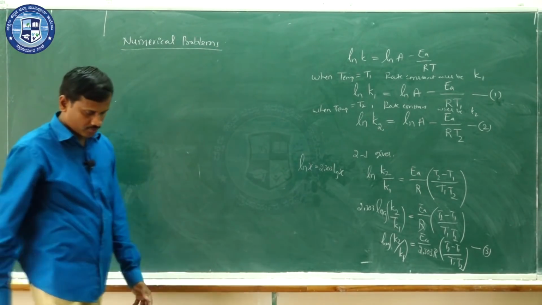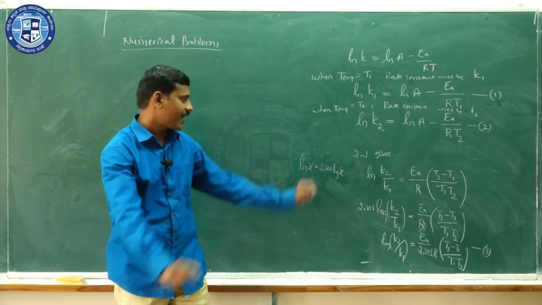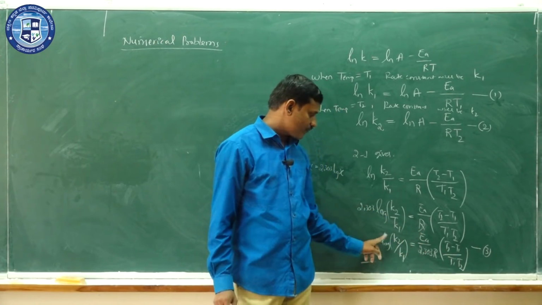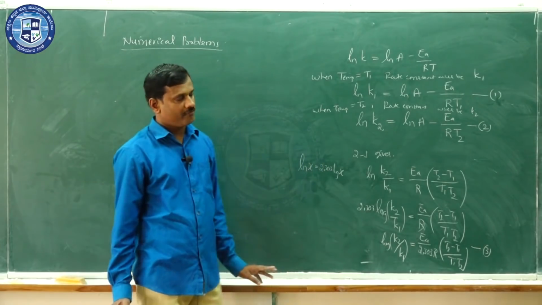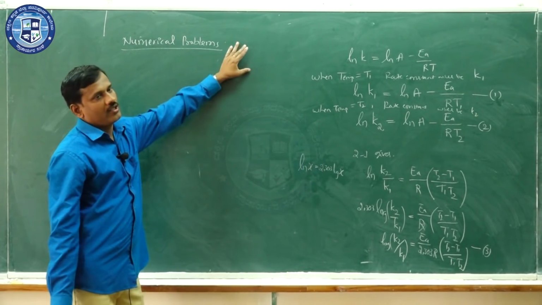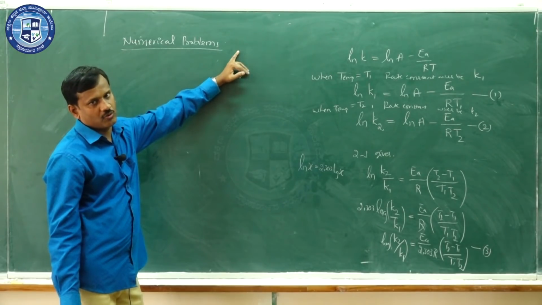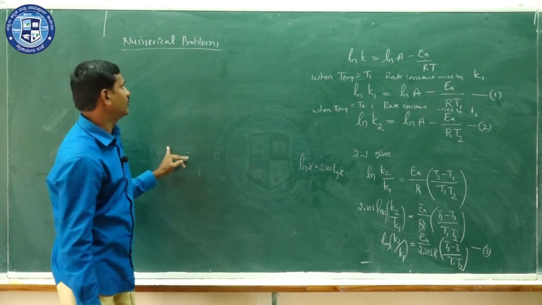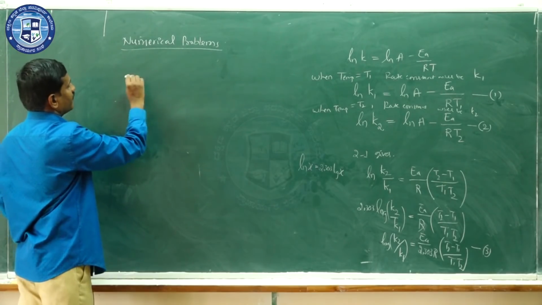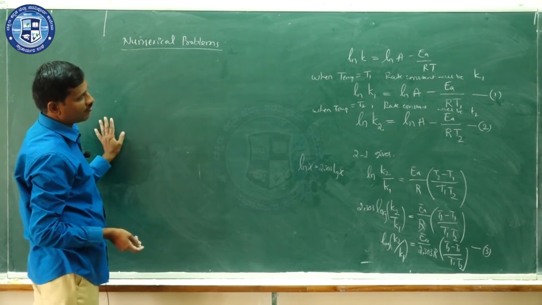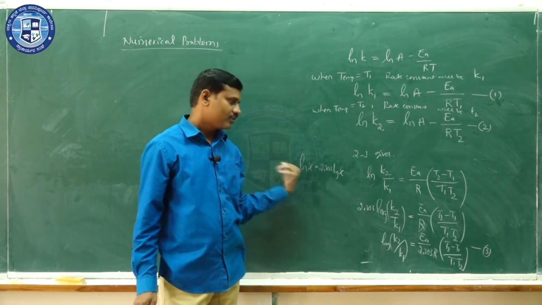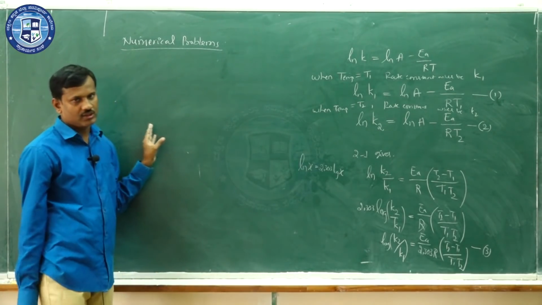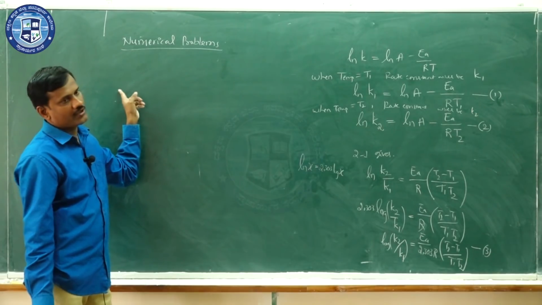In order to solve numerical problems, you must have a clear idea about this equation, what the different terms that appear in it are, and how to take the log for various values. At least log 1 to log 10 values you must know. It is very easy if you know the log values, you can easily calculate this. Sometimes they give the log values, sometimes they won't, so it is very, very important that you know the log values for log 1 to log 10.